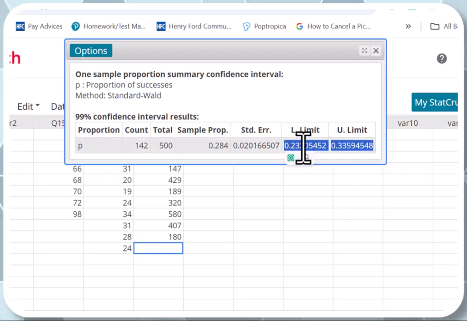So I changed those decimals to percentages. So again, with 99% confidence, we can say that the true proportion of fatal accidents involving uninsured drivers is between 23.2% and the upper limit here, 33.6%. Okay.